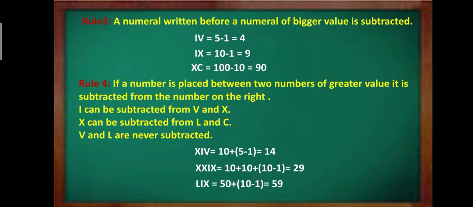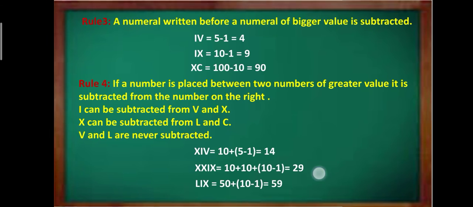Now here we have LIX. L and X both have bigger values than I. So what we will do? We will first write the value of L. Then we will subtract the value of I from that of X. Right? So we will have 50 plus within brackets 10 minus 1. So that will be 50 plus 9, 59.